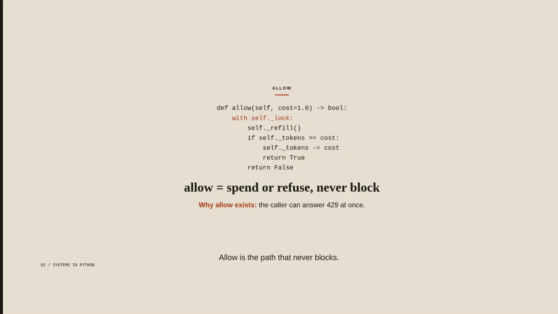Allow is the path that never blocks. It refills, then spends or refuses. If there are enough tokens, we subtract the cost and return true. If not, we leave the bucket alone and return false. Allow returns at once so the caller can refuse with 429 instead of waiting. The lock wraps the whole check, so 2 threads cannot spend the same token.